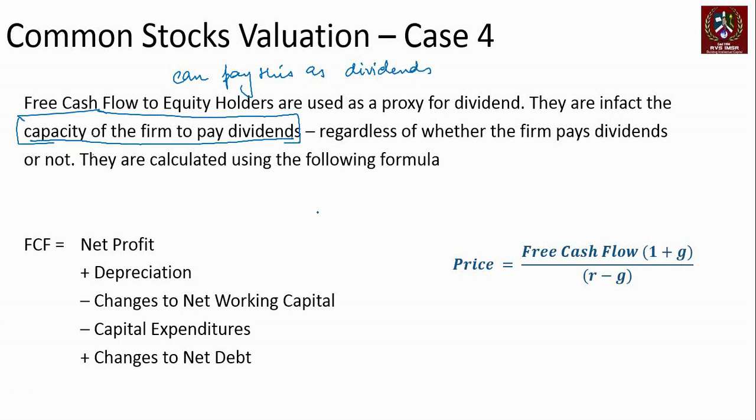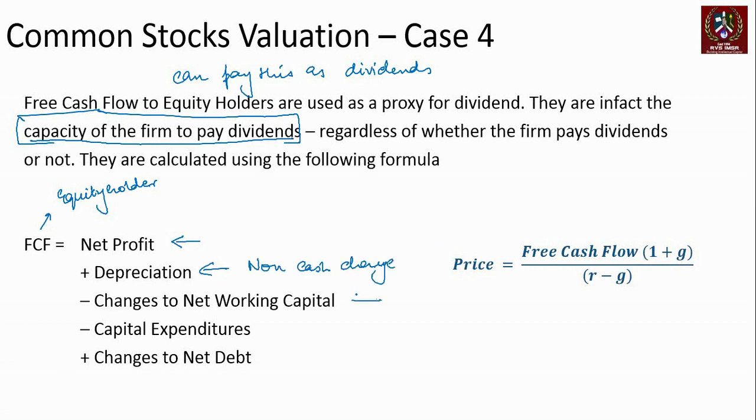How do you calculate free cash flow? You start with simple calculations of your cash flow. More or less the same calculation works here, just that you do not use the adjustments made for equity, right? So free cash flow, and I'm using free cash flow as a term for equity holders. There is also another variant of free cash flow which we will discuss at a later point of time. Free cash flow to the equity holder is calculated as net profit. You add back depreciation because it's a non-cash charge which you had already deducted. So that's not gone out of the cash flow.